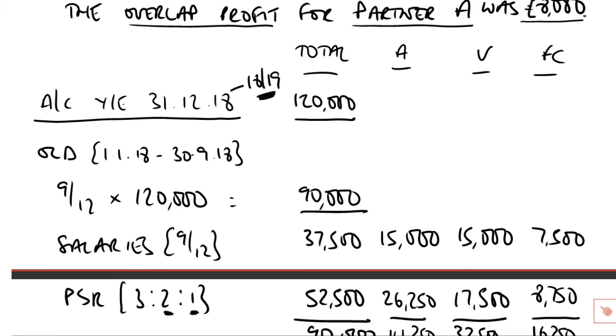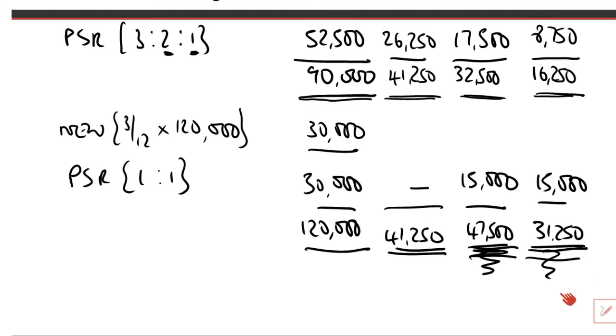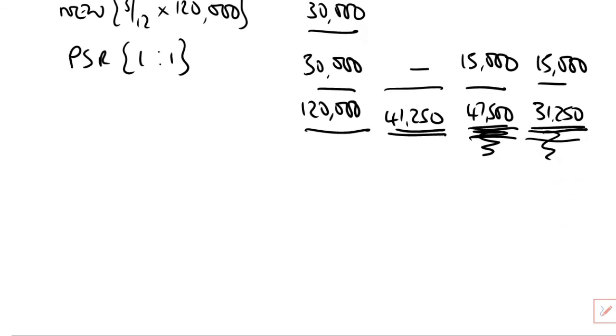So in the 18-19 tax year, what is the share of the £120,000 profit assessed for that period divided between each of V and FC? What have we got? There we go, 47,500 for V, 31,250 for FC. CYB assessments for the 2018-19 tax year. But of course it is partner A that is the main focus of our attention here. He's the more awkward one because he's left the partnership.